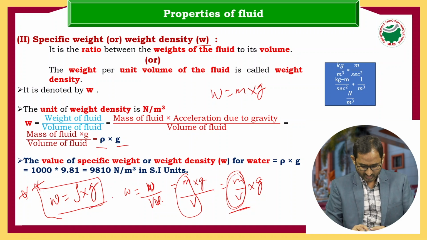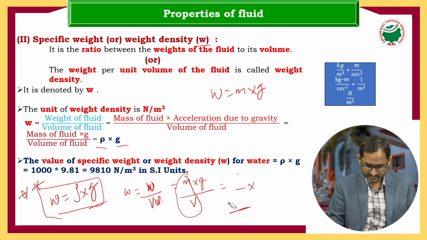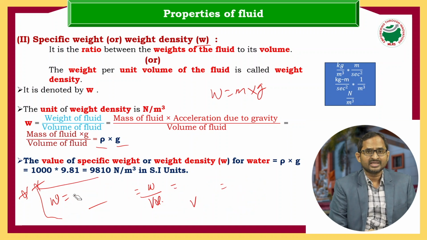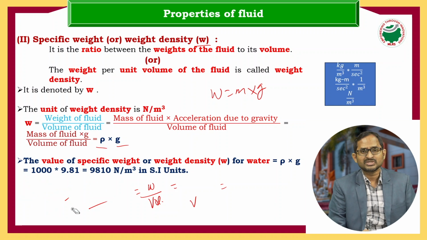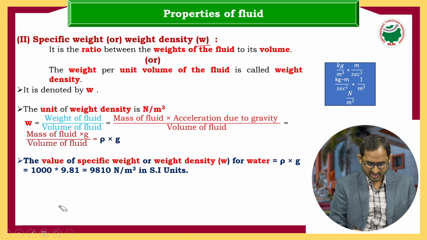Suppose, for example, sometimes they will give the weight density value and ask you to find the mass density. How will you find it? By using this relation: weight density equals mass density into acceleration due to gravity.